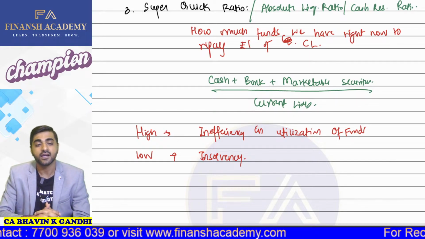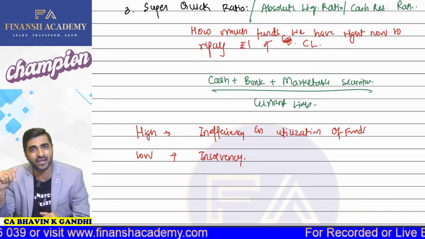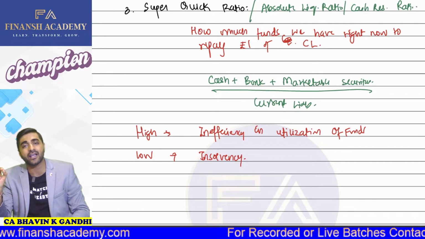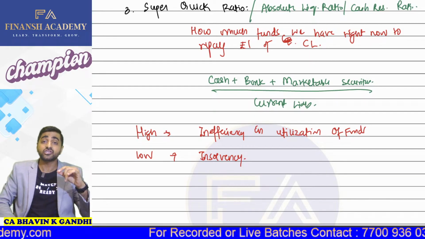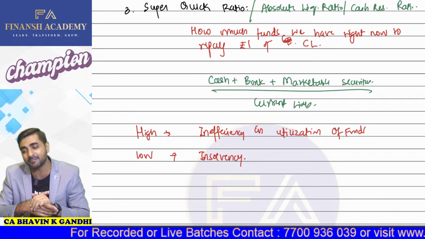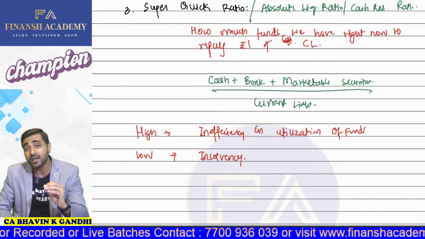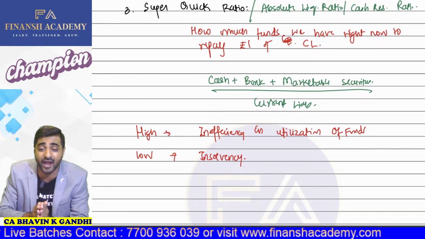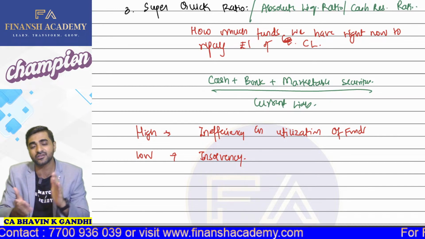What are your first three ratios? The first ratio is your current ratio, where we are going to have current assets and divide that by current liabilities. The second ratio which we actually have is called as your quick ratio, where we are going to check from current assets, subtract stock and prepaid expenses, and we are going to divide that by current liabilities. Then, my dear students, we have something which is called as your super quick ratio, where we are going to check what is the cash and cash equivalent which we have right now to repay our 1 rupee of current liability. So that is called as your super quick ratio.